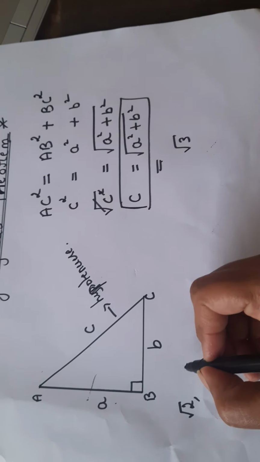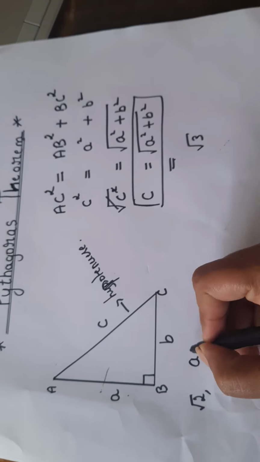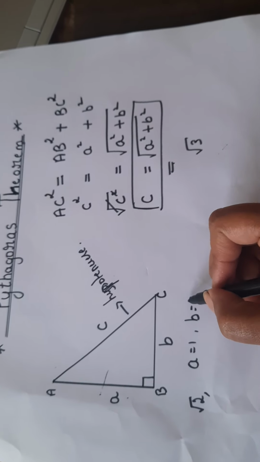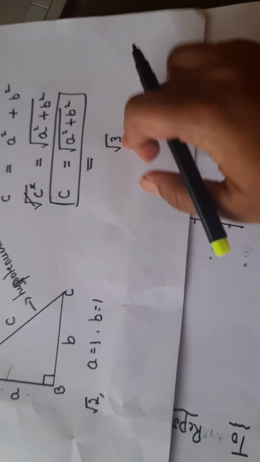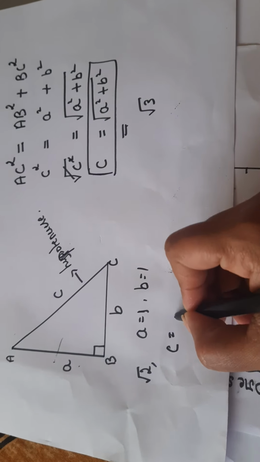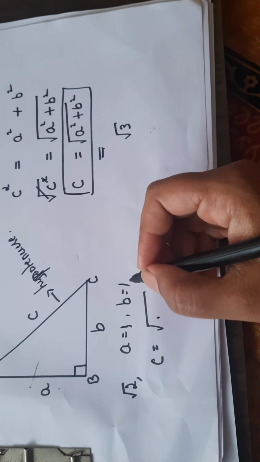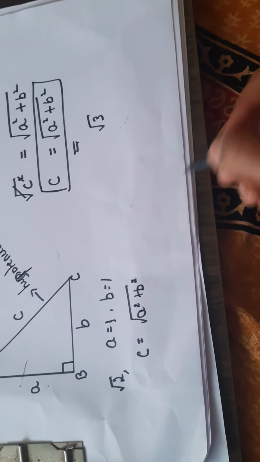So, if in this right angle triangle, the small letter a is equal to 1 and small letter b is also 1 unit, then what will happen if we apply the Pythagoras theorem? Now we have c is equal to the square root of a square plus b square, correct?